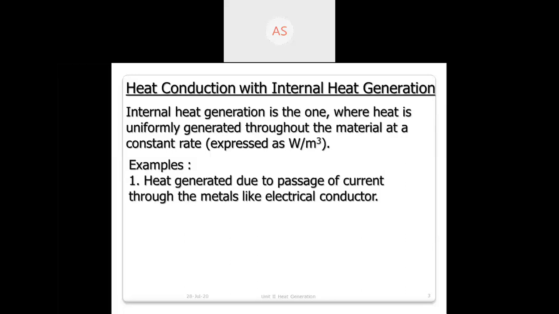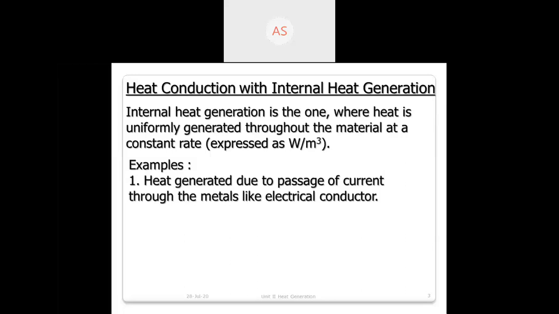Now these are some examples. Heat generated due to passage of current through metals like conductors. It means what we are seeing, the electric wire. The heat is generated in the copper wire and it is being spread.